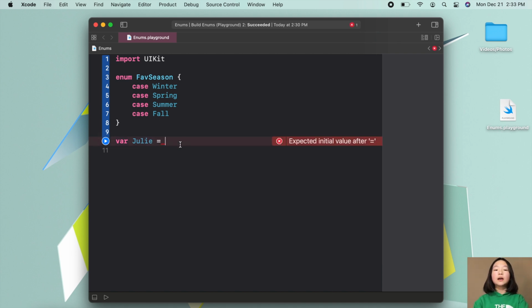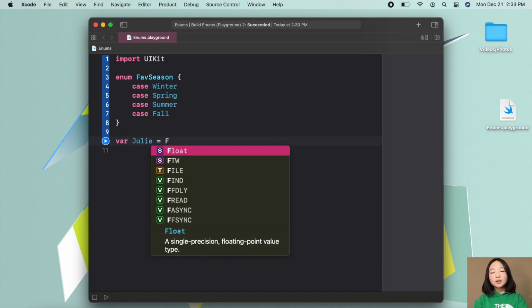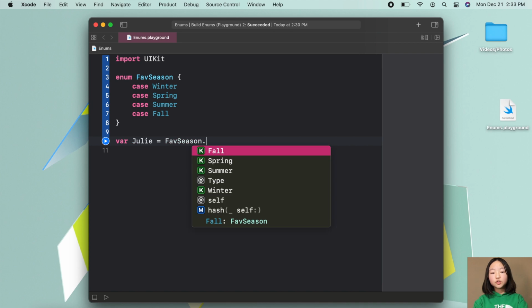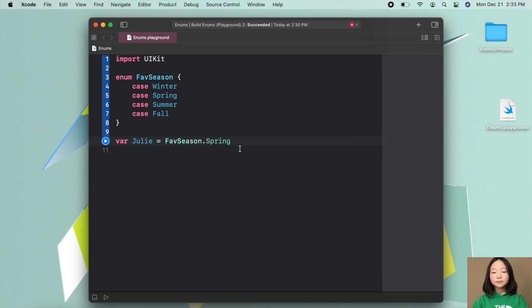So in order to set julie to spring of the FaveSeason data type, we would first want to write the data type, FaveSeason, dot the case name, spring. So now julie would be equal to spring of the FaveSeason data type.